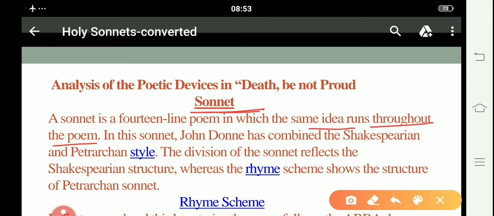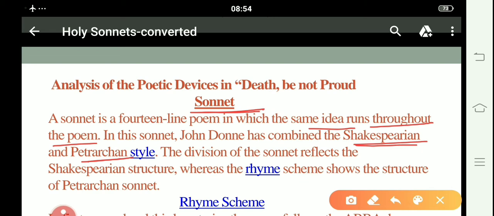In this sonnet, John Donne has combined the Shakespearean and Petrarchan style. In this particular sonnet, John Donne combined both the styles of the sonnet, the Shakespearean sonnet style and the Petrarchan sonnet style. And what is the Shakespearean sonnet?